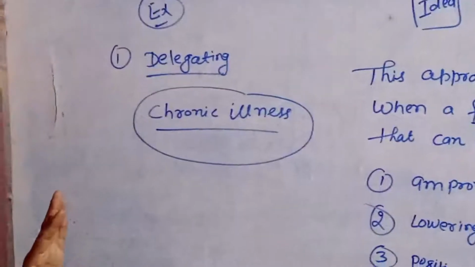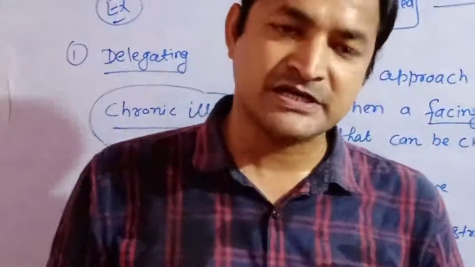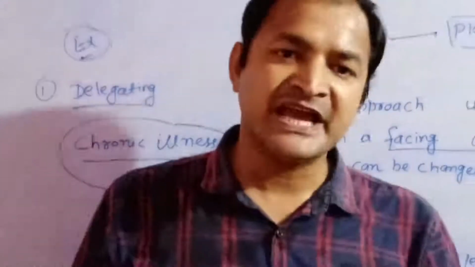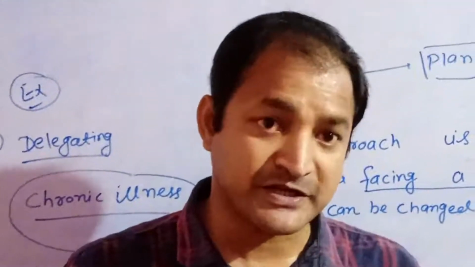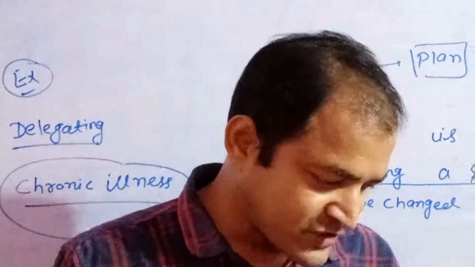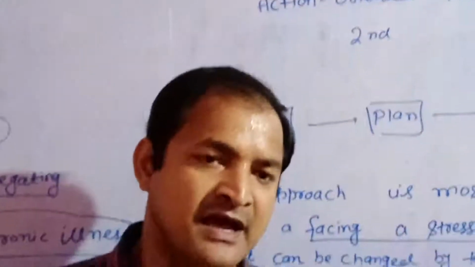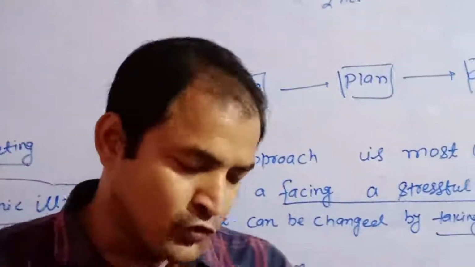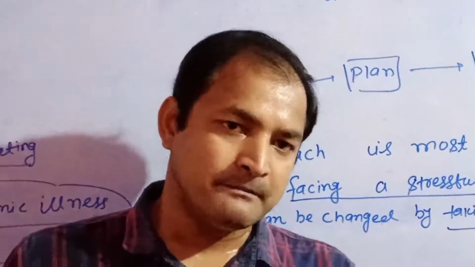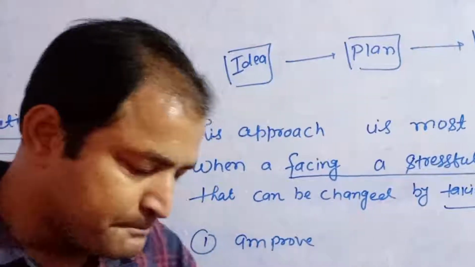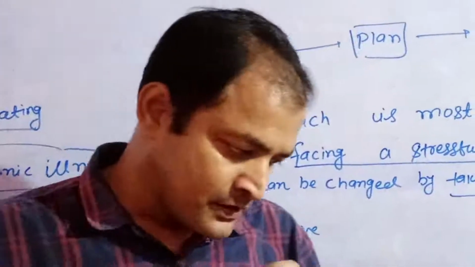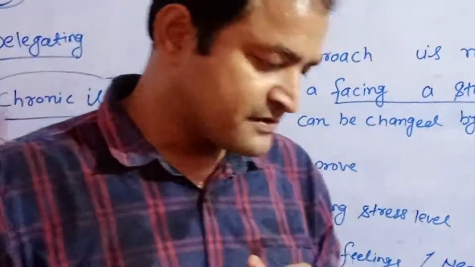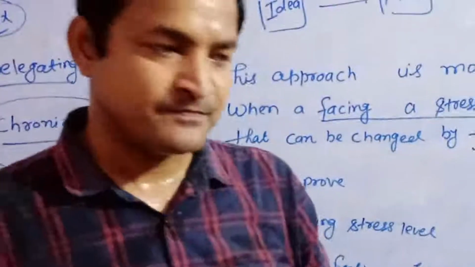Then, the first point: delegating tasks, such as asking a family member to help with the cooking, or hiring a cleaning service to help around the house. What is delegating?